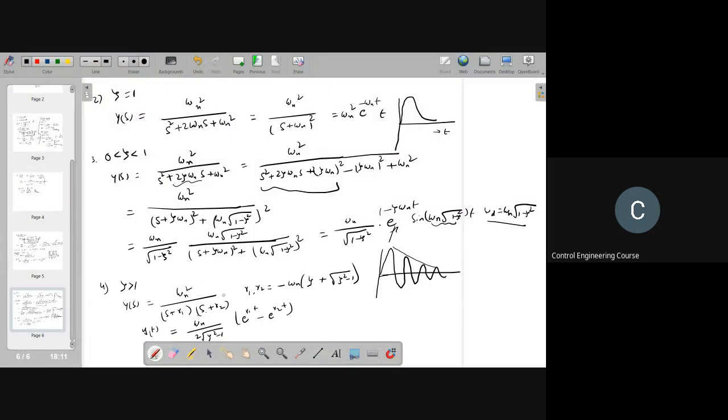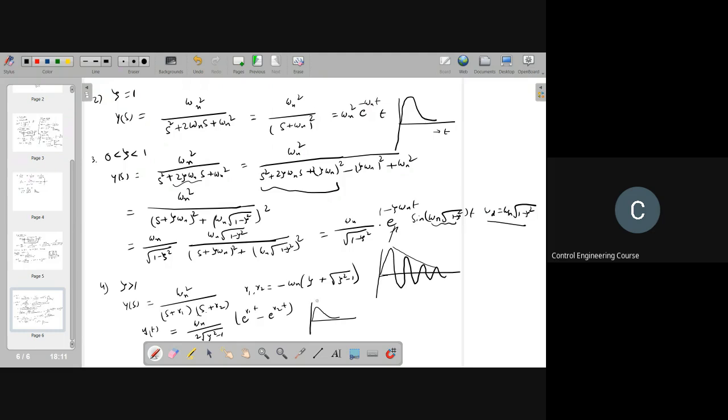Okay, so here if you see, the system response is actually having two exponentially decaying functions. So the system response is like this. It is smaller than the zeta equal to 1 case, so this is a little bit sluggish. It will slowly go. Okay.